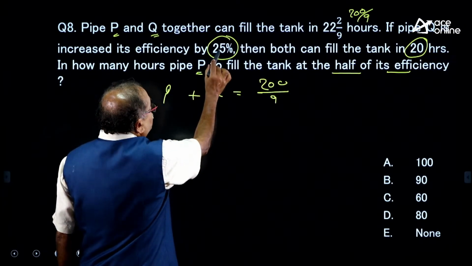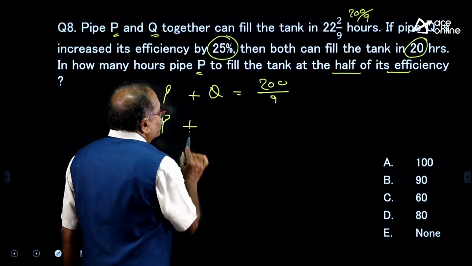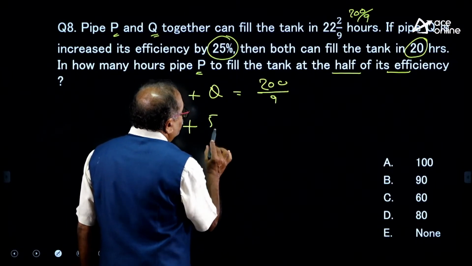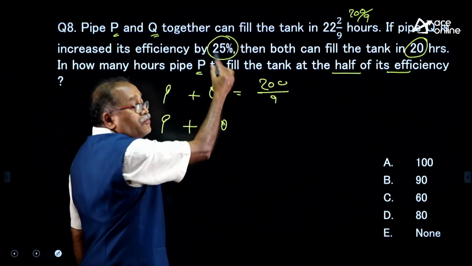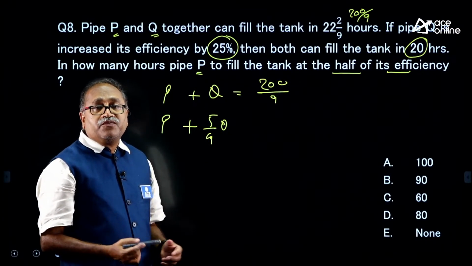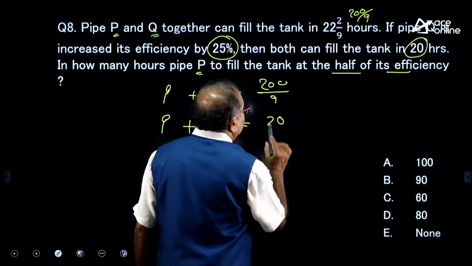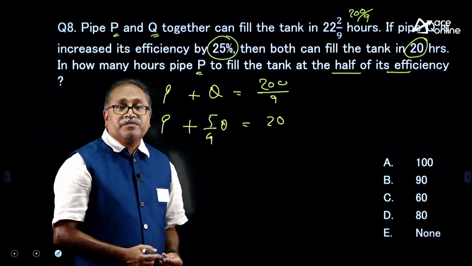And Q's efficiency is increased by 25% in the second case. So, P plus 5 by 4 Q, 25% increase, 125%. So, 5 by 4 Q, here it is how much? 20 hours.